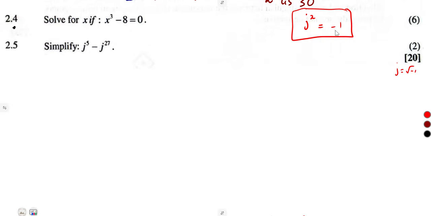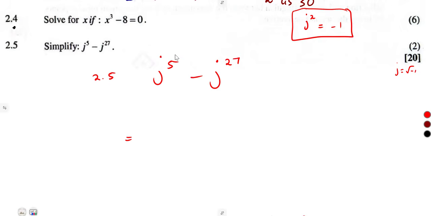Is -1. So if we know this, it will be easier for us to simplify because all we need is to rewrite them in form of j squared. So that was it: j to the exponent of 5 minus j to the exponent of 27.